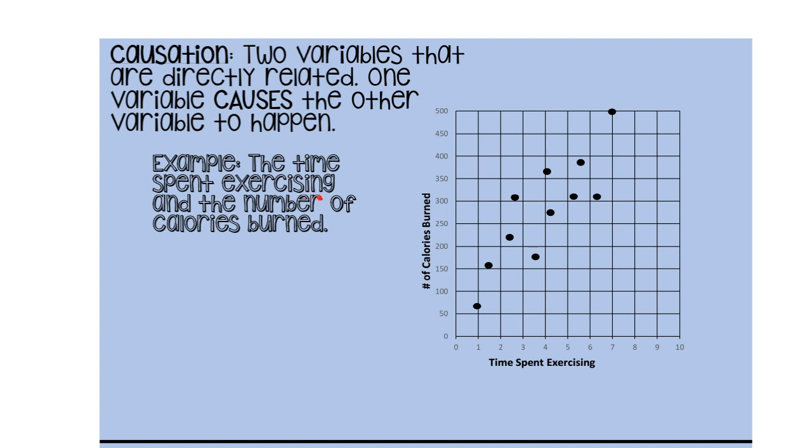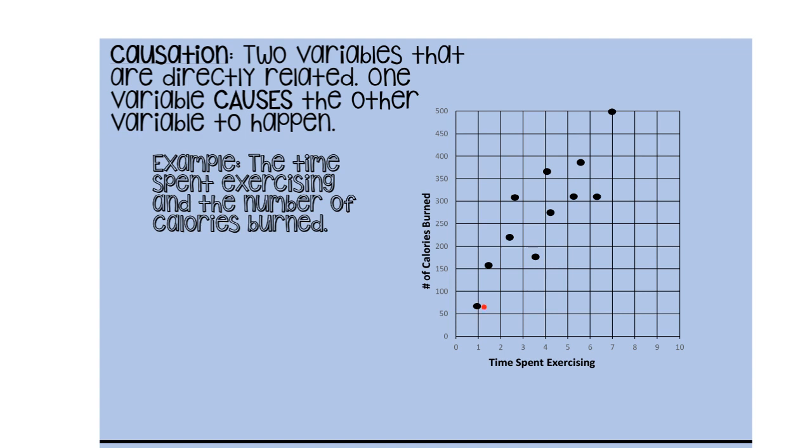So we're looking at two variables here in this graph that could be related. So the first variable is time spent exercising, and the second variable is number of calories burned. And if you notice this graph right here, this graph is what we call a scatter plot because the data points are scattered about the graph. So let's say this is one person right here, and that person exercised for a little over an hour, and they only burned about 75 calories.